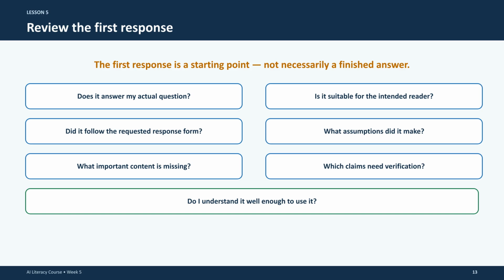Treat the first response as a starting point. Ask yourself, does it answer the question? Is it suitable for the reader? What assumptions were made? Your evaluation is the most important part of the process.